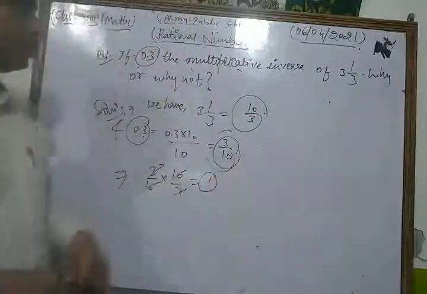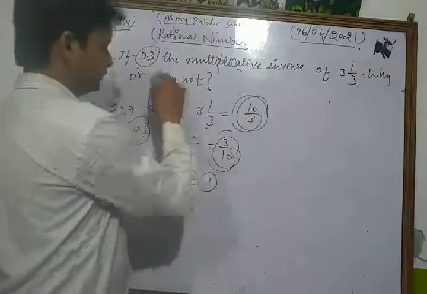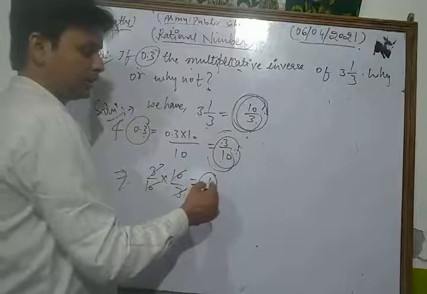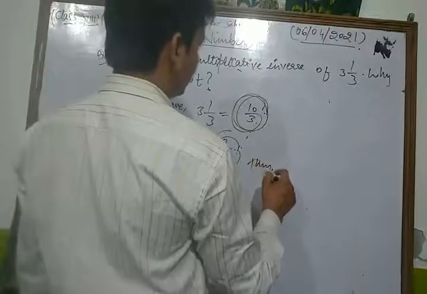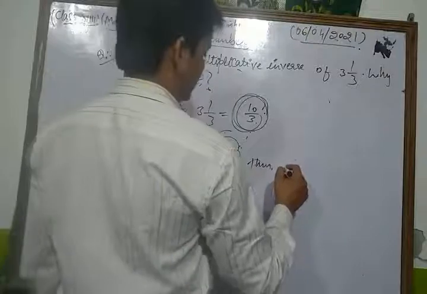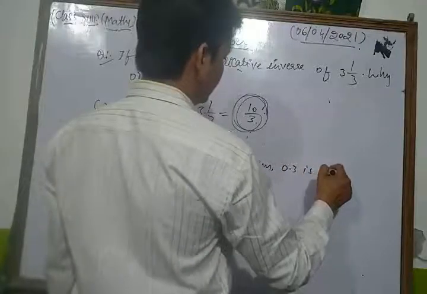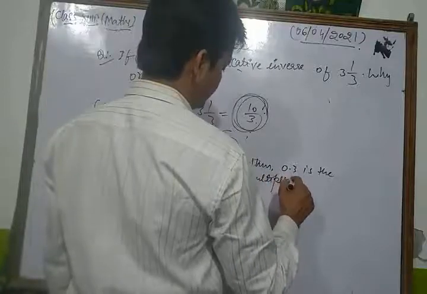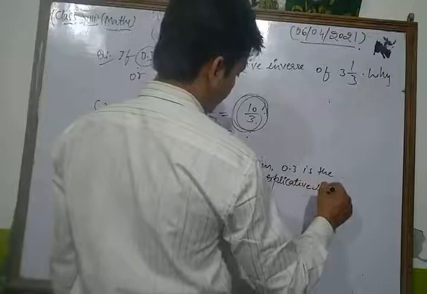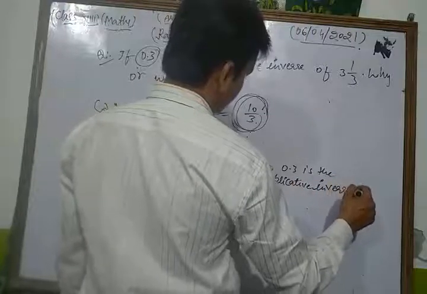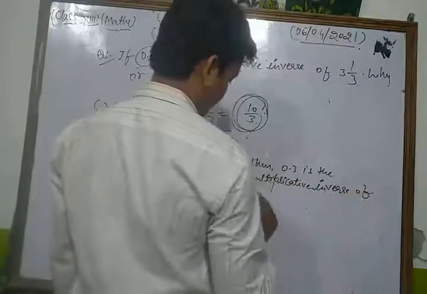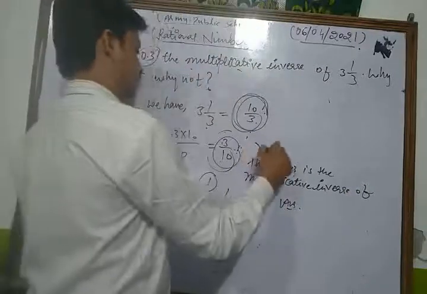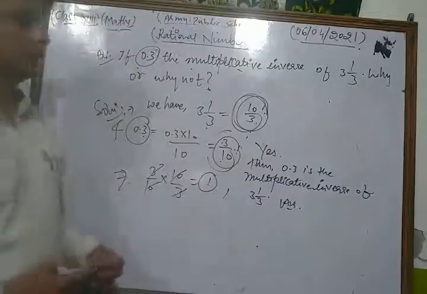So in that question, this is 10 upon 3 and this is 3 upon 10, and the multiplication between them is 1. Thus 0.3 is the multiplicative inverse of 3 1 upon 3. Yes, this is your answer.